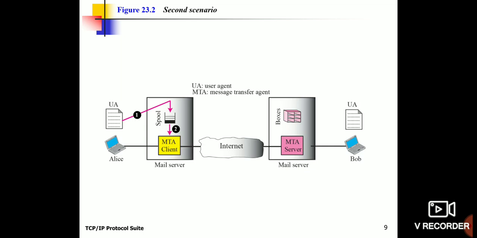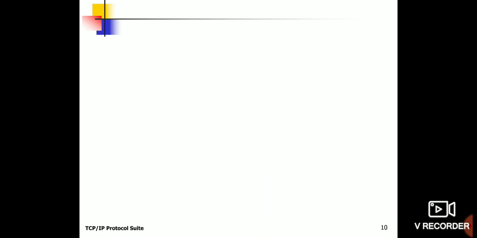Okay, let it be like this happens at the Gmail side. Then the client is responding or connecting towards the internet, or it is connected with the internet, and now this particular request is given to the message transfer agent of the server. Okay, so let it be this is yahoo.com, Yahoo Mail, and again it goes to the process, and then it goes back to the user agent of Bob, and then it reaches Bob. Okay, so this is the second scenario.